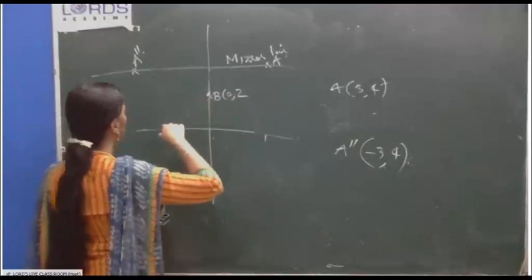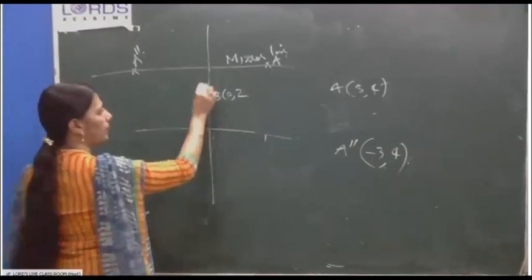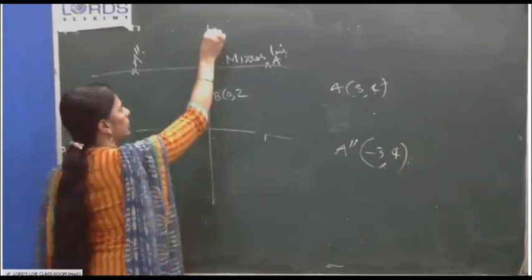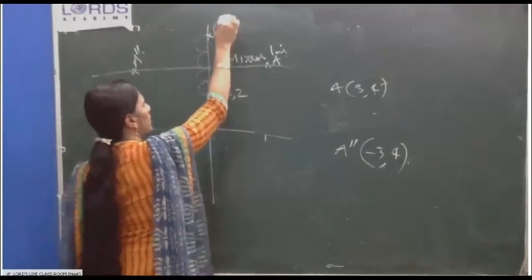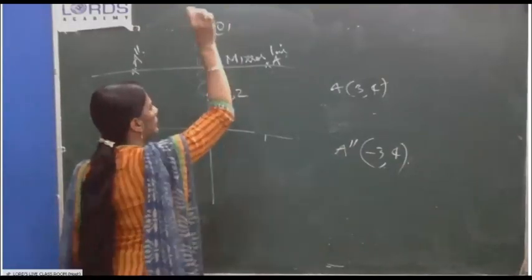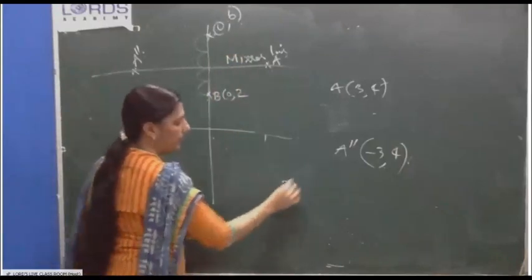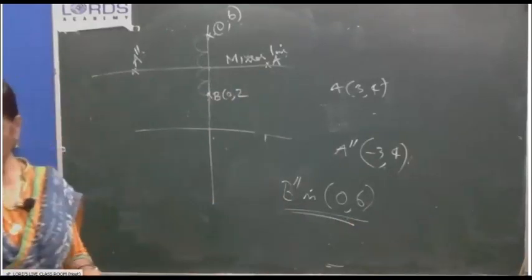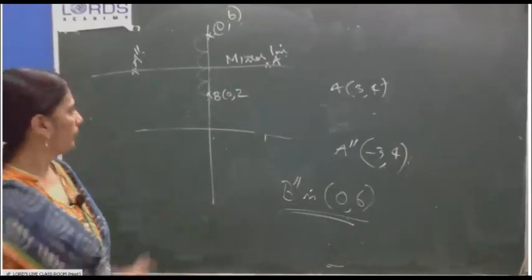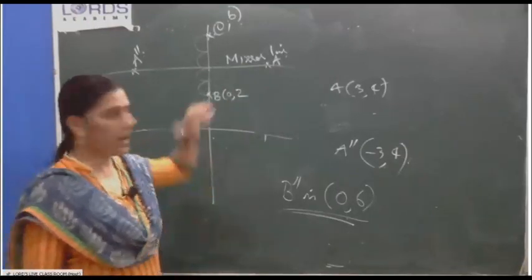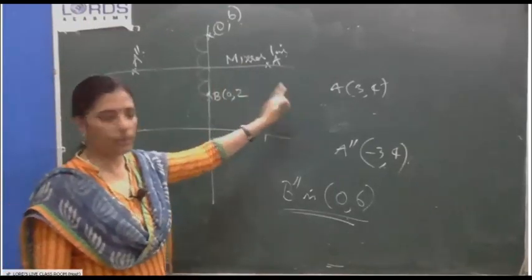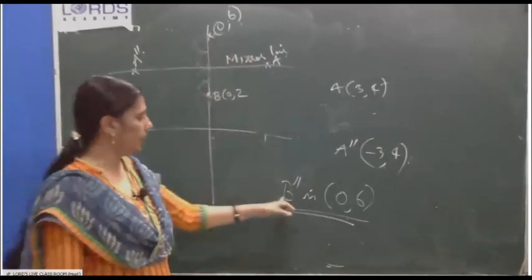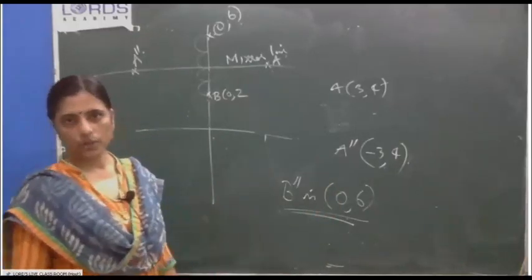So here how many jumps? 2. Maybe you will take it from the graph sheet. So here also 2, so you will reach here. What is that point? 0, 6. So you will write B double dash is 0, 6. Hope that you could understand. First you have to decide which is the mirror line. After getting the mirror line, you draw it in your graph book. Then the point you consider, how many jumps here, that many jumps there, where you reach, that you write as B dash. Okay? So one by one you do.